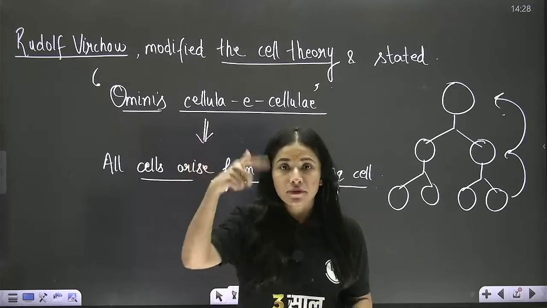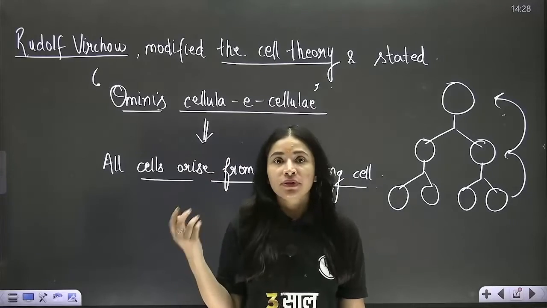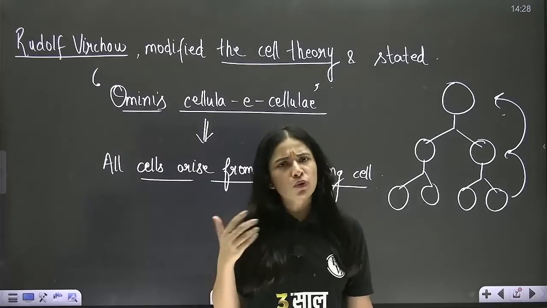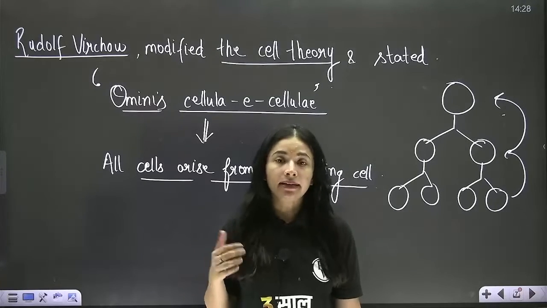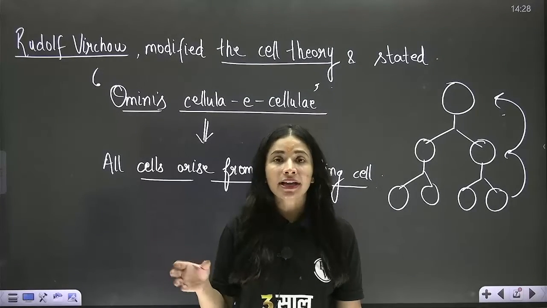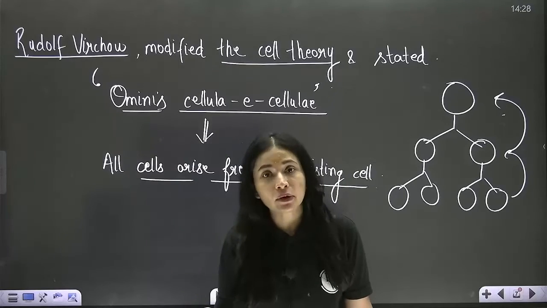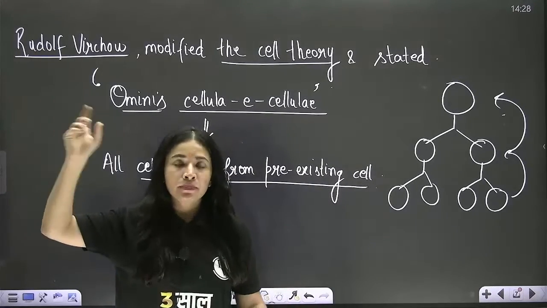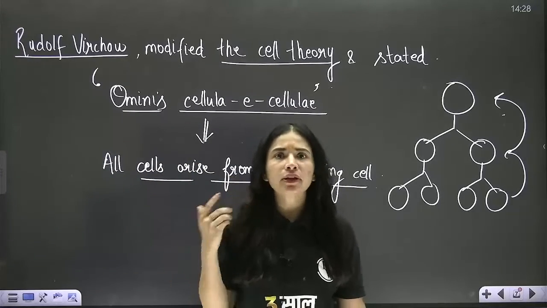Some cells are spherical, ball-like. Some cells are cuboidal. Some cells are columnar. So there are so many different shapes and sizes also. Some cells can be as small as 0.3 micrometers. Some cells can be as long as 7 micrometers. So it's not actually fixed.